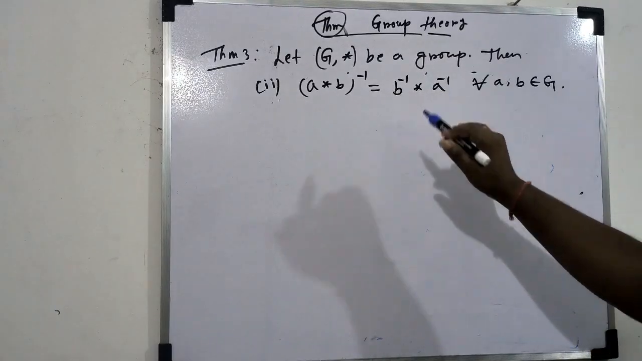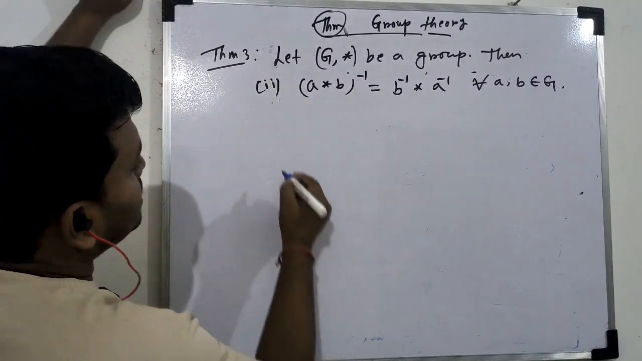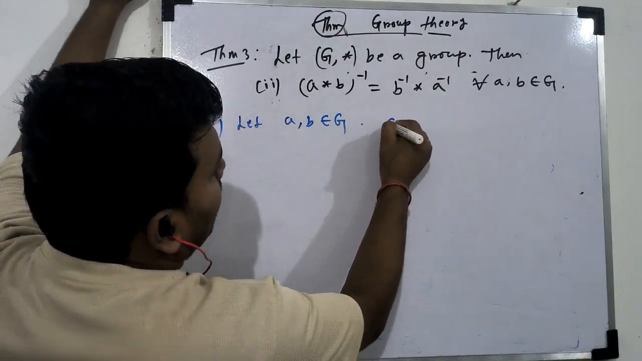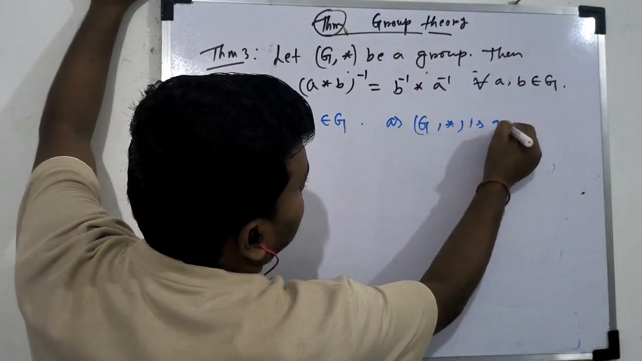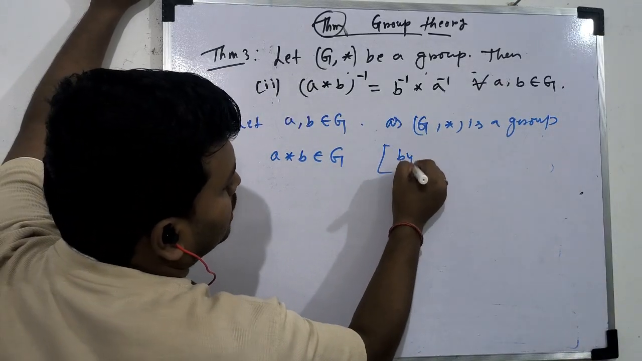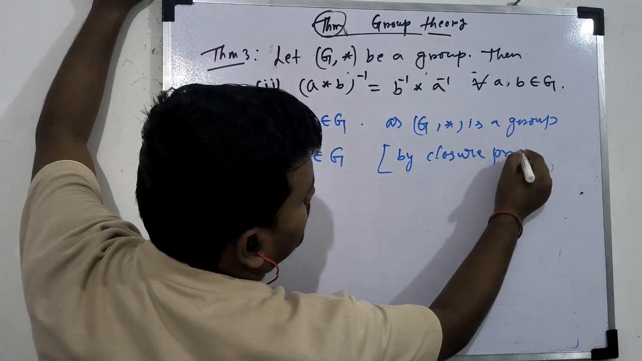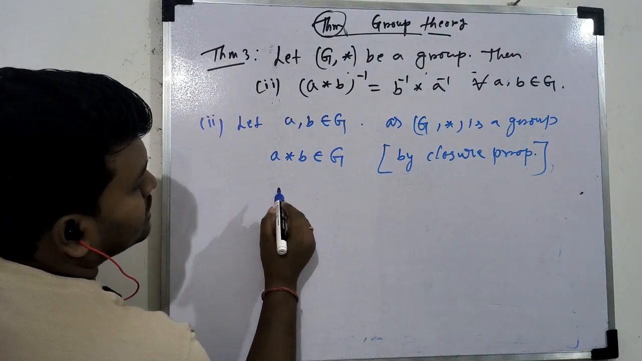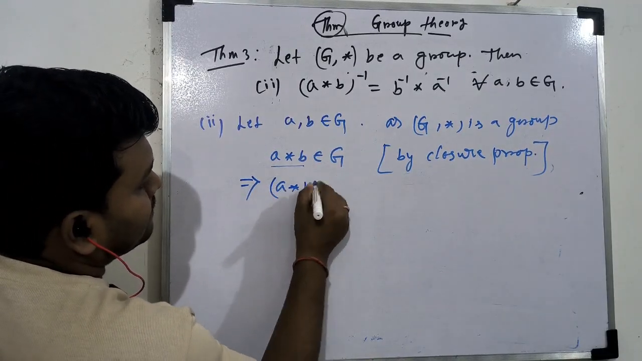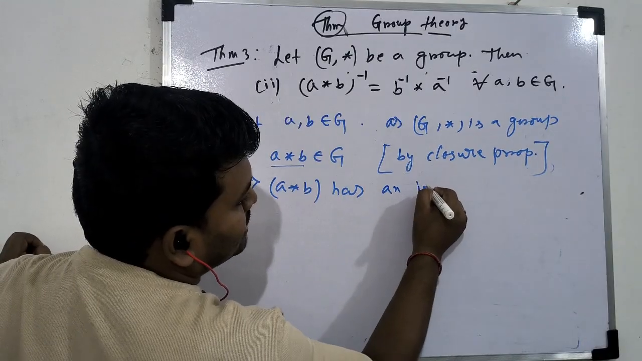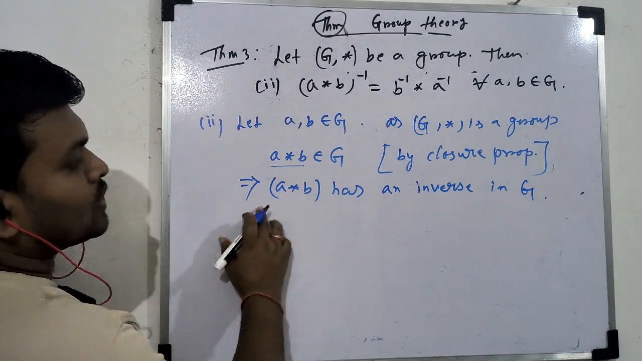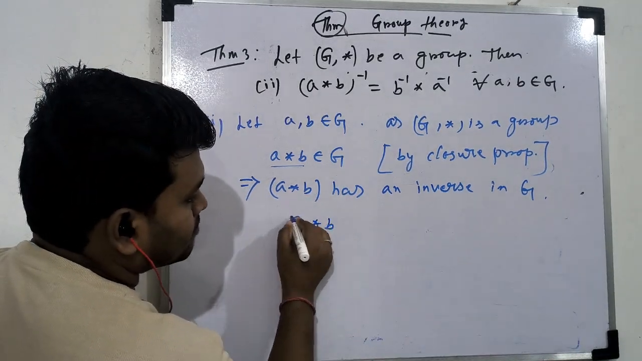The second one was this, so I will prove this. So this means we let a, b from G, as G star is a group, so a star b also belongs to G by closure property, and this element is in G, this will imply that a star b has an inverse in G.